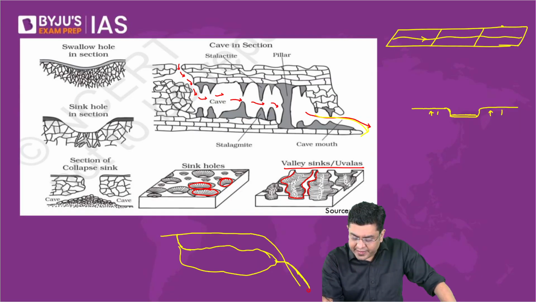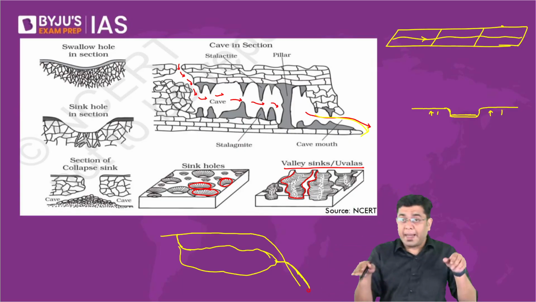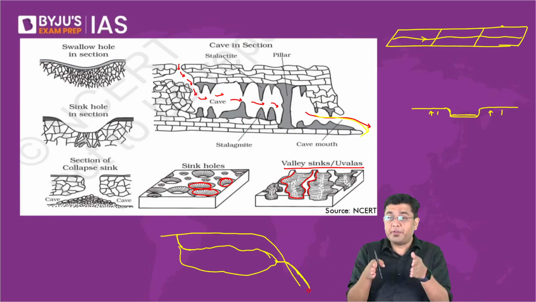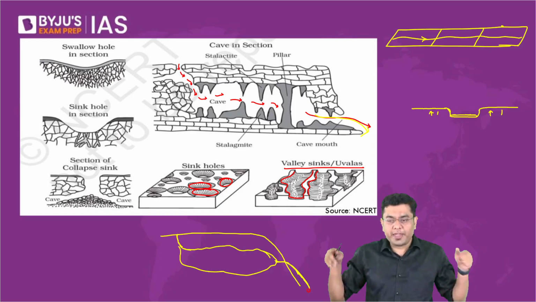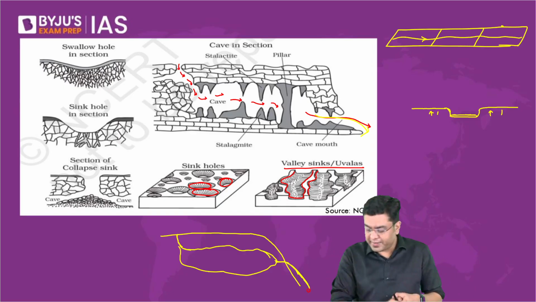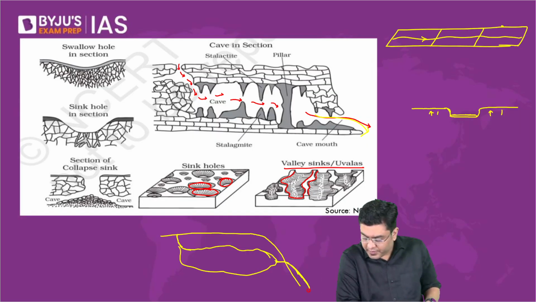Natural levees, as I told you, are basically deposits which happen continuously as the river flows on the river banks, on the sides of it. It keeps on depositing material. That is natural levees. Right? Stalactite, stalagmite we will cover tomorrow.